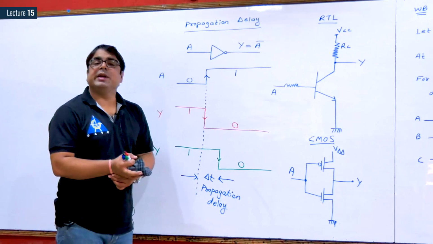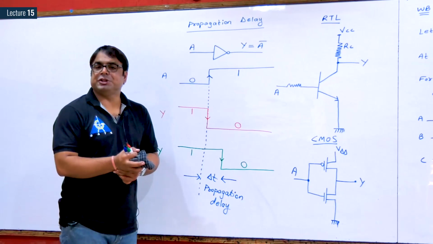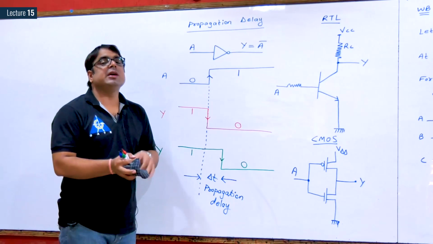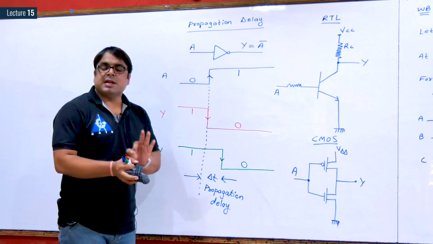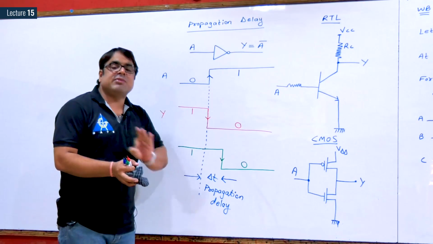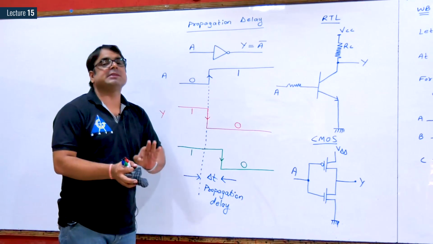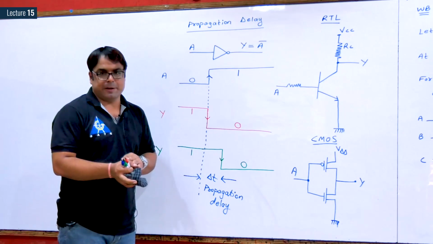Now, for solving the questions based on propagation delay, we will be using a very simple concept. So simple that you will never get confused however complex the question may be.